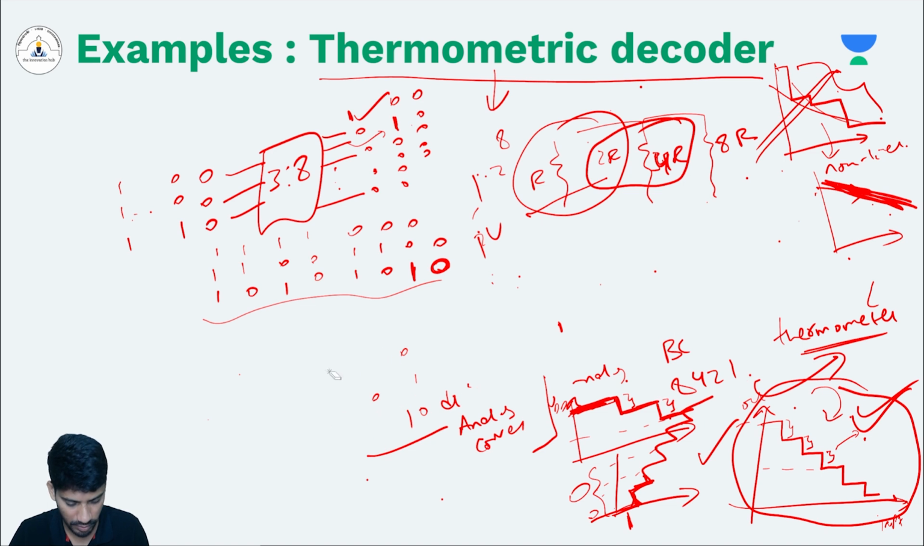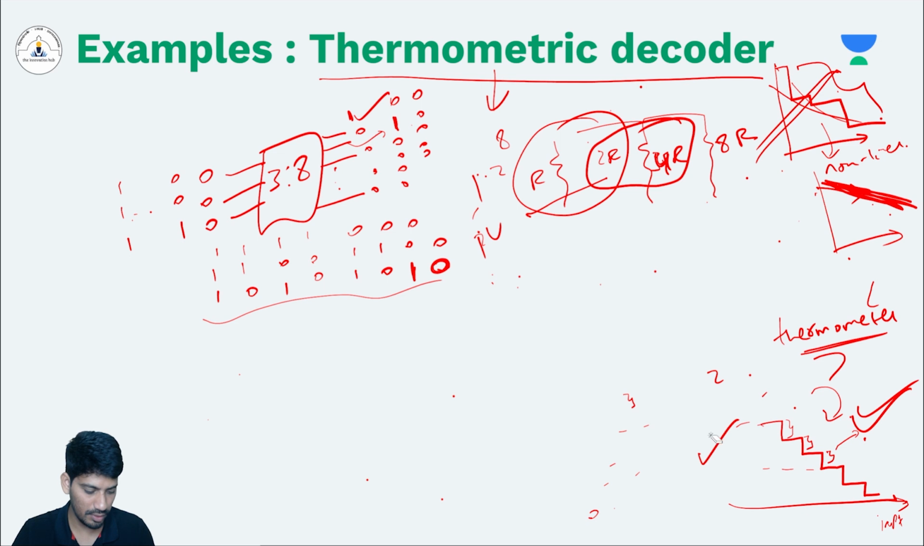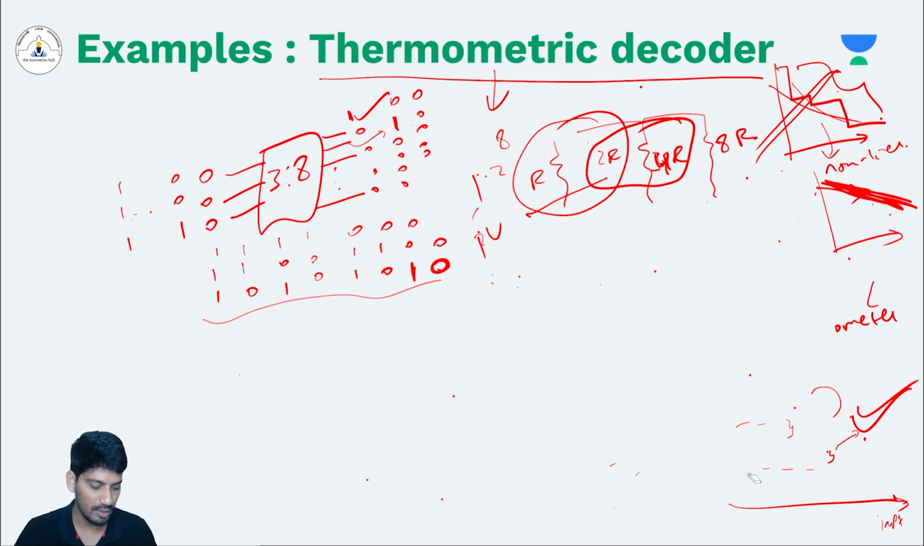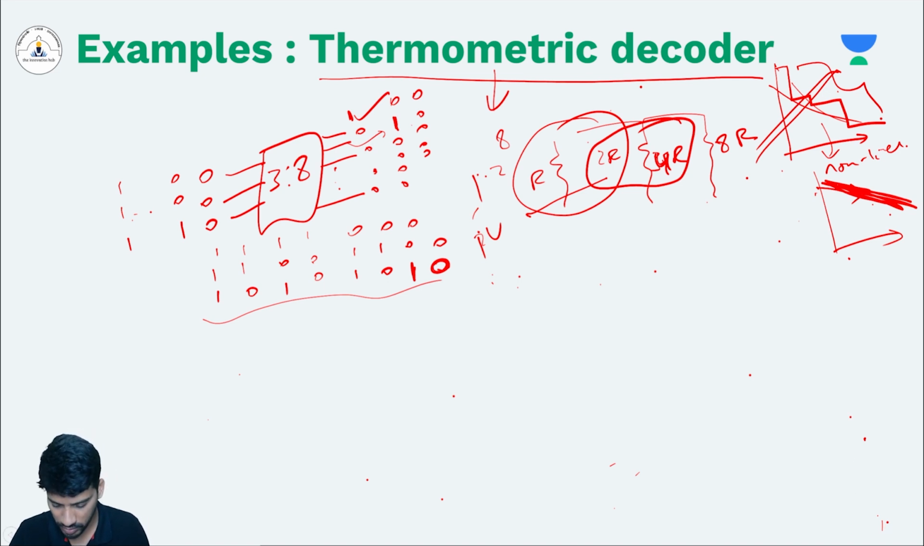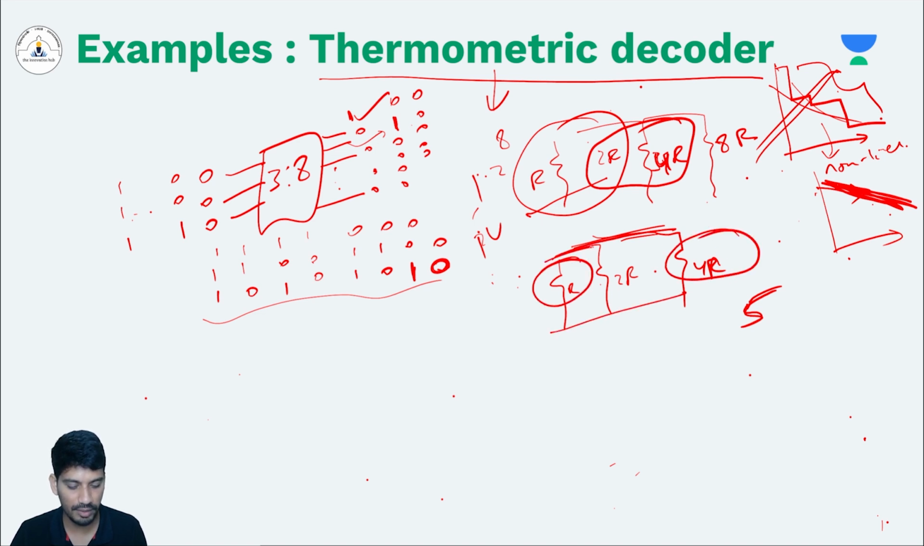Let me draw it clear. It will be a very, very useful thing when you design practical DACs and all. Because if you use the R2R ladder, what happens? Let's say you're using an R2R ladder: R, 2R, 4R, 8R. I'm taking only 3 bits, so R, 2R, 4R. In that case, let's say I want a code of 5. To get a code of 5, I need to combine 4R and R, right?